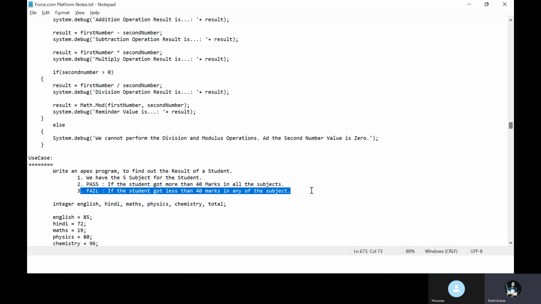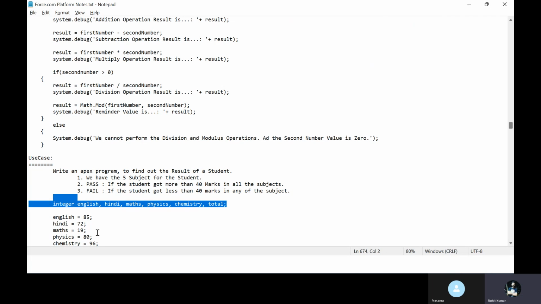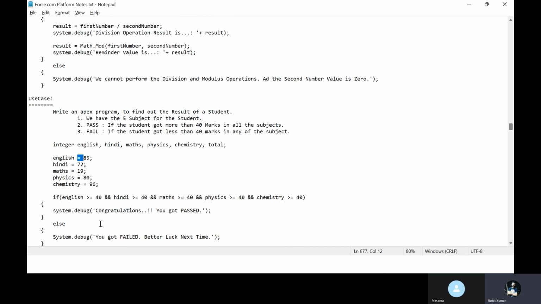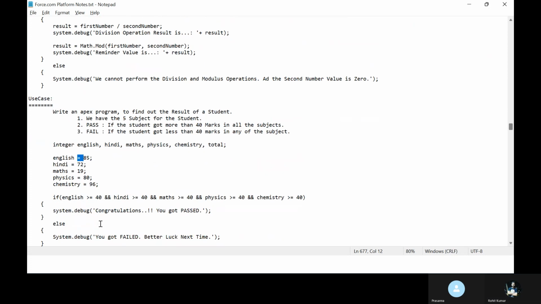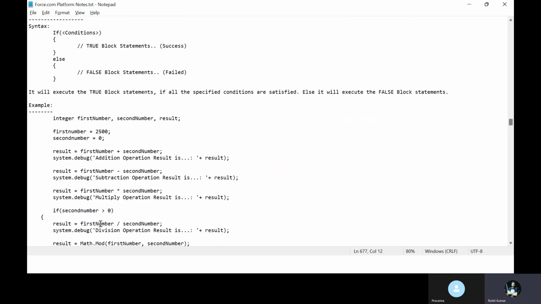So how to do that? You can try on your side. For example, I have 5 subjects like English, Hindi, maths, physics, chemistry and total, with marks like English equal to 85. Is it clear for you?